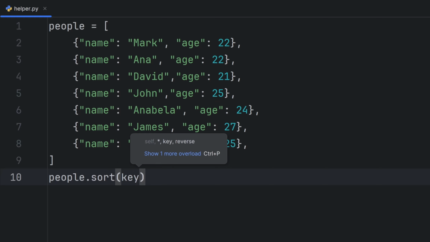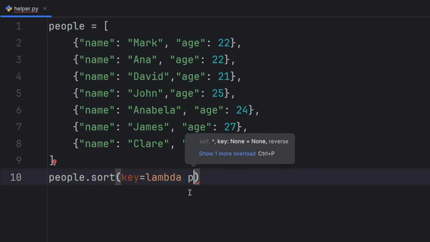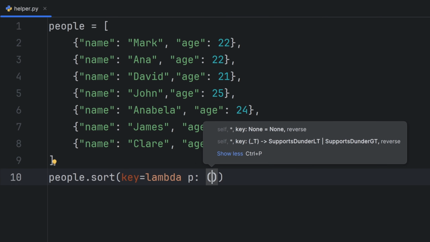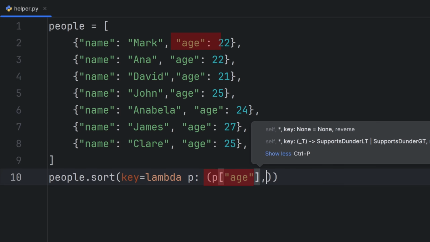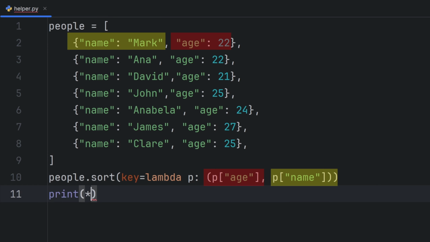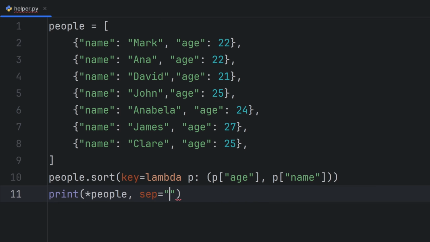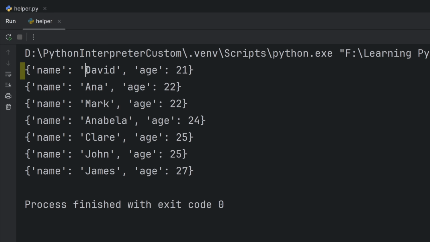So I can write key equals, and then you don't need to define some function and put it here. You can simply use a lambda function that will have one parameter p, which will represent a person, and it should return a tuple pair where the first element is the value of age, and the second is the value of name. Now if I print people and separate them with end line, I should see an ascending order of ages. As you can see, David is first because he's the youngest one. He is 21 years old, and James is last because he is 27 years old.